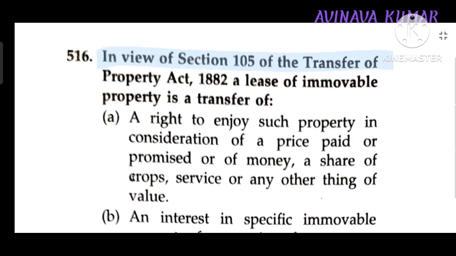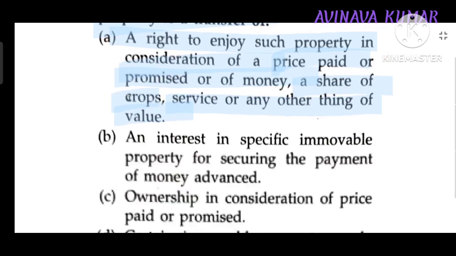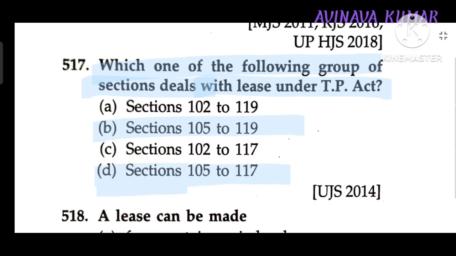In view of Section 105 TPA Act, a lease of immovable property is a transfer of a right to enjoy such property in consideration of price paid or promised, money, a share of crops, service, or any other thing of value. Which one of the following group of sections deal with lease under TPA? Section 105 to 117.